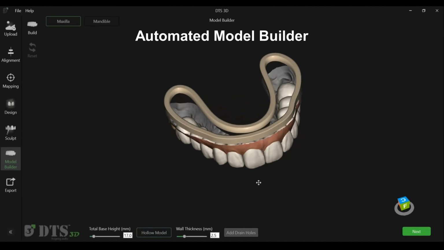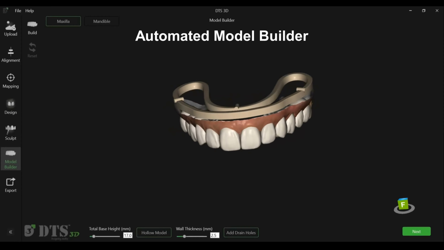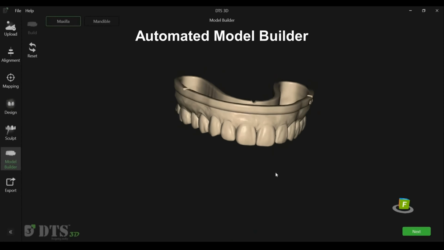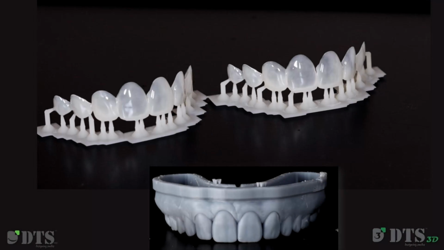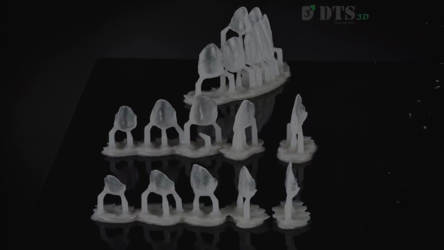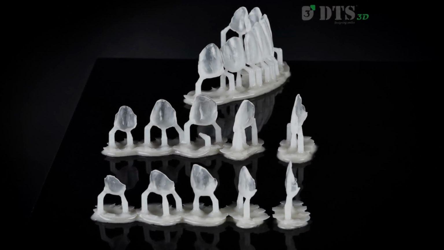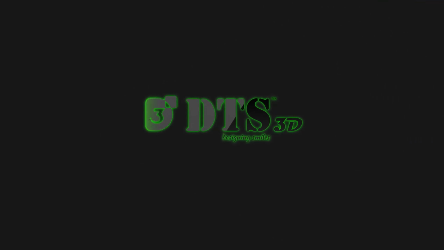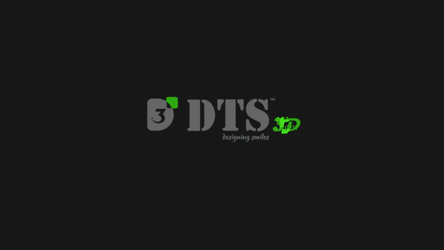Alternatively, a printable wax-up model can be created directly using the built-in model builder. DTS 3D simplifies workflows for trial smiles, 3D printed veneers, temporary crowns, full mouth wax-ups, and more. Unlimited STL exports and complete design freedom, all for less than the cost of a single veneer.